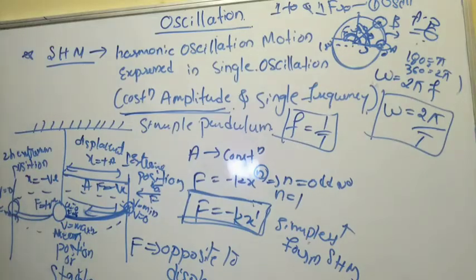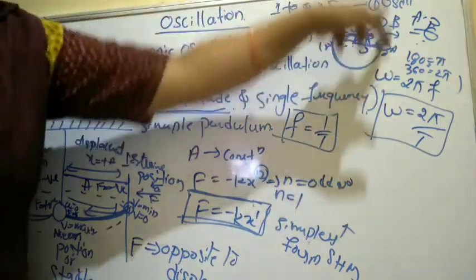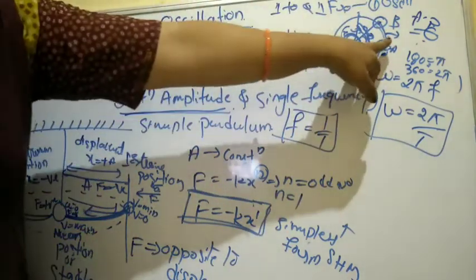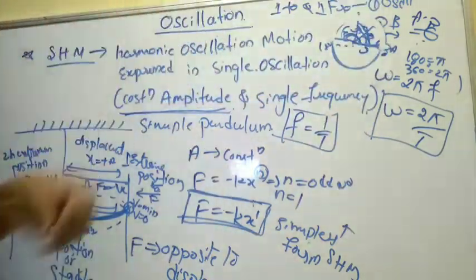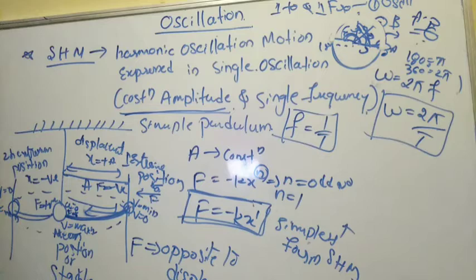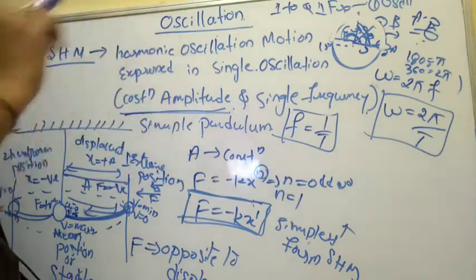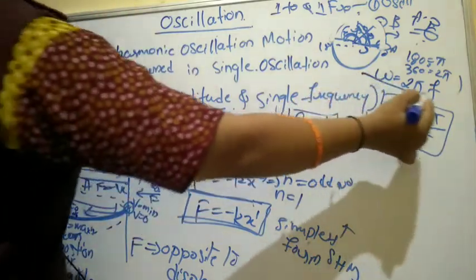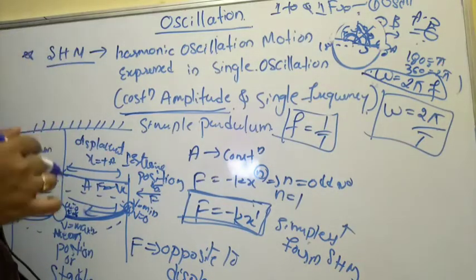And the frequency is what? Angular velocity, the velocity gained by the body to execute the circular form. So that is 0 to 180 degrees, then 180 degrees to 360 degrees. 0 and 360 degrees are the same position, but the journey takes place from pi to the next pi, that is 2 pi. That is omega. Omega is nothing but the angular frequency, 2 pi f. Why 2 pi?